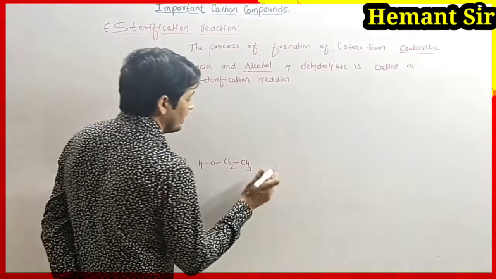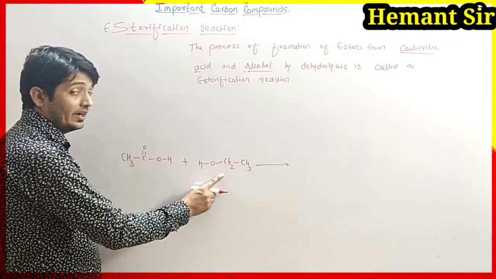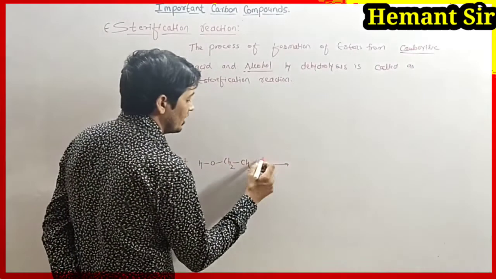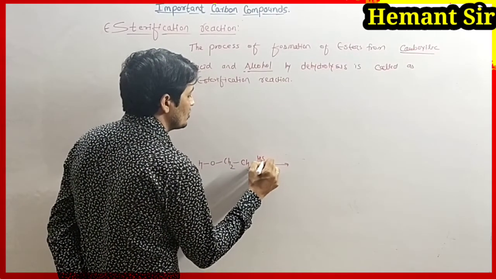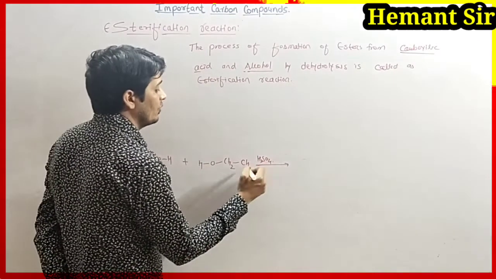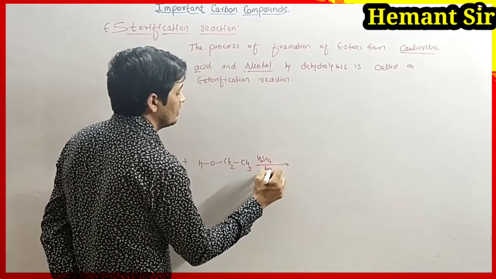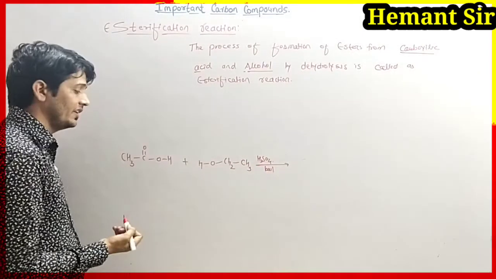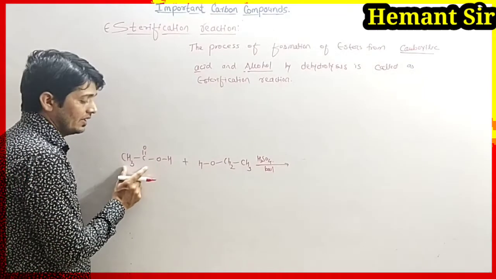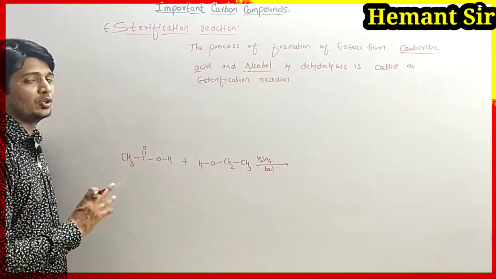When carboxylic acid and ethanol react in acidic medium, that means H2SO4 is present, and it is heated, then hydrogen is released, that is H positive ion.